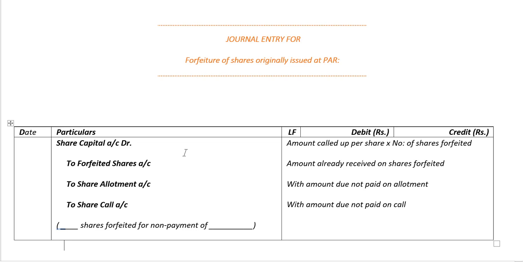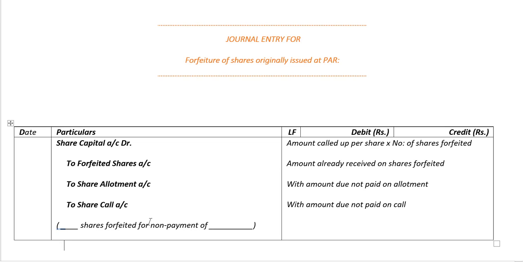We need to debit share capital account with the amount called up per share multiplied by the number of shares forfeited. We need to credit forfeited shares account with the amount which is received on the shares forfeited. We need to credit share allotment account with the amount due but not paid on allotment. And we need to credit share call account with the amount due but not paid on call.